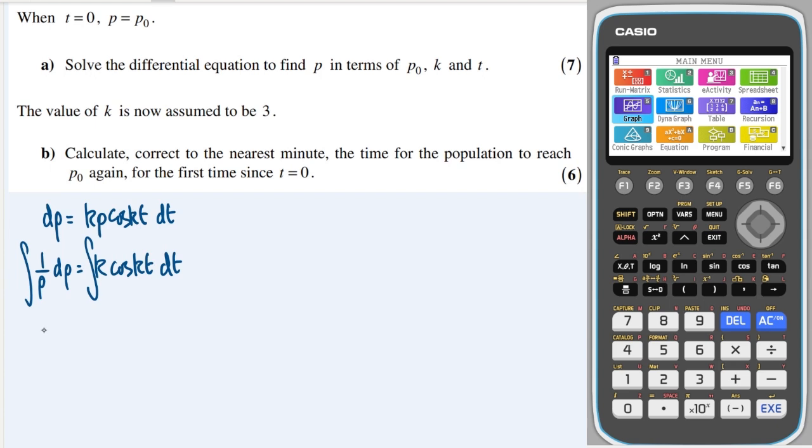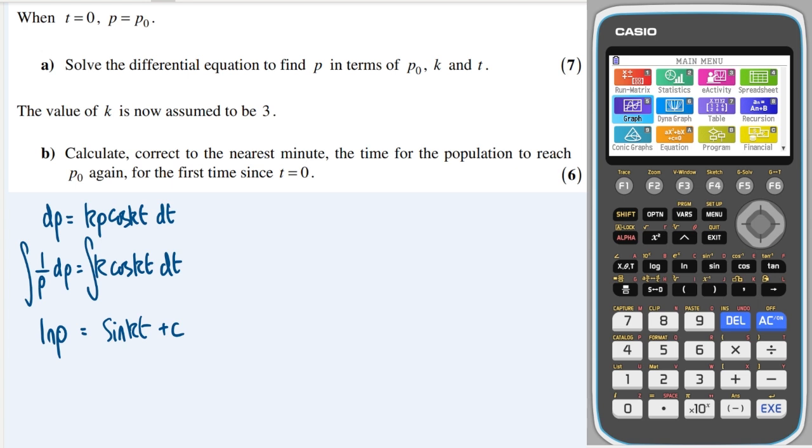This gives me ln p, and cosine integrates to sine, and the derivative of the input is k, so we divide by k, which cancels out this k here. So this integrates to sine kt, plus a constant, of course.